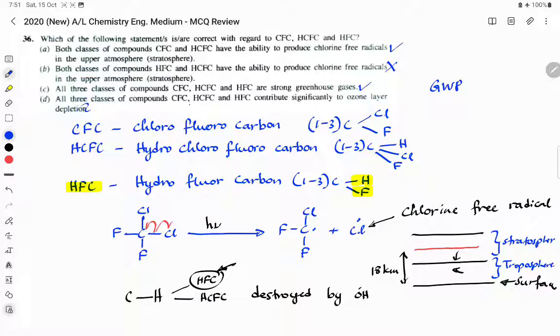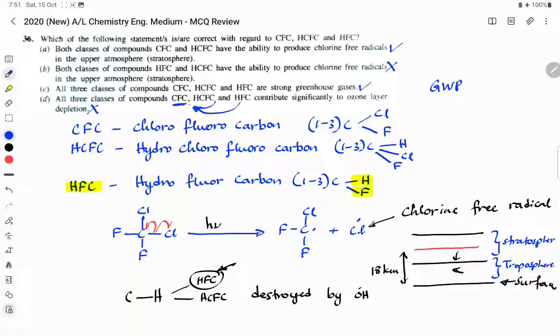So statement D, all three classes of compounds contribute significantly to ozone layer depletion. Actually only CFC contributes significantly. Its significance will be 400 times greater than HCFCs and HFCs.